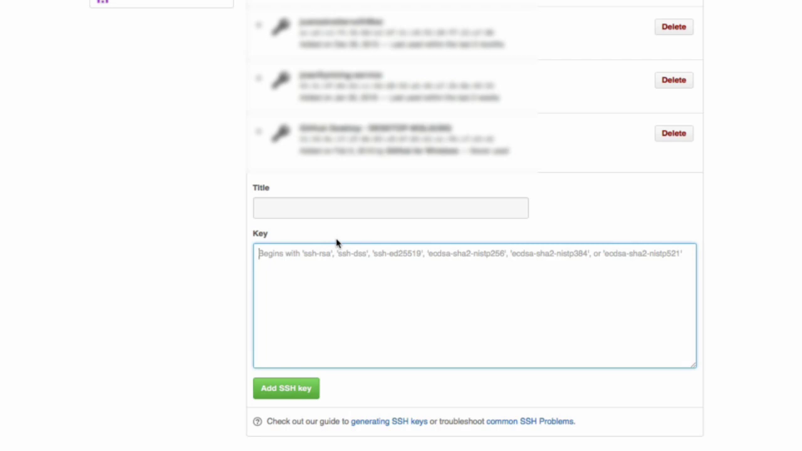So make sure there are no new lines in the key you paste. Give it a title, it doesn't matter what title you give it, and then just press add SSH key.